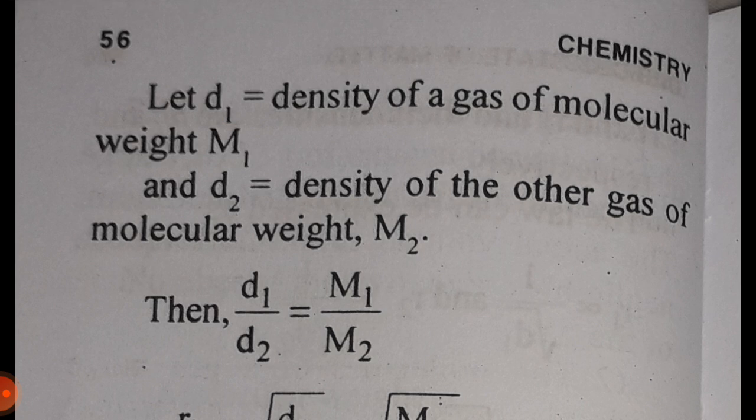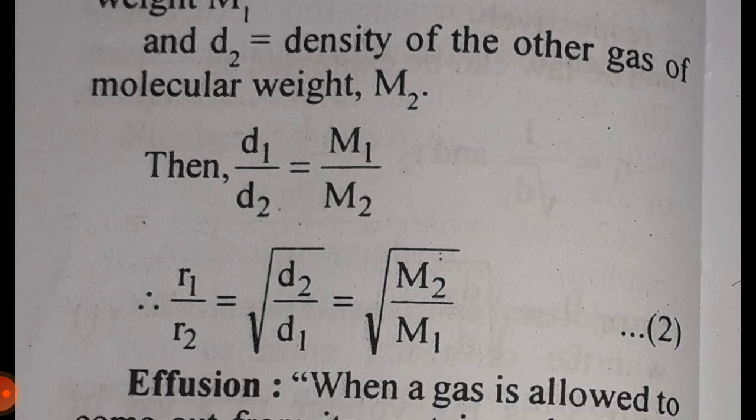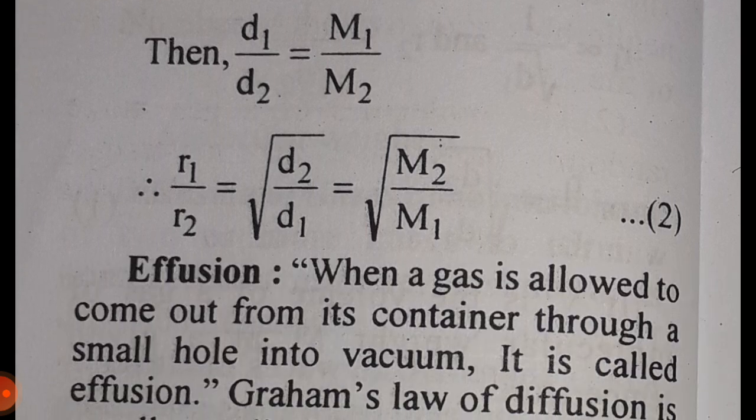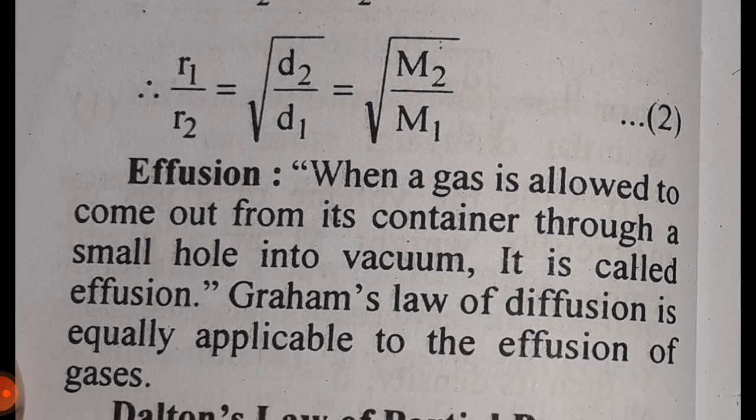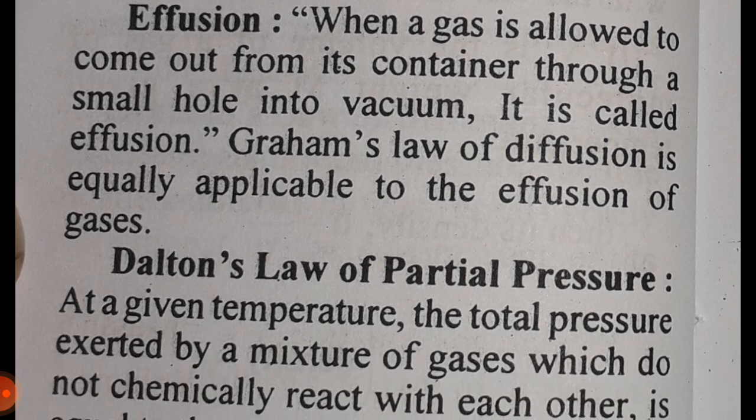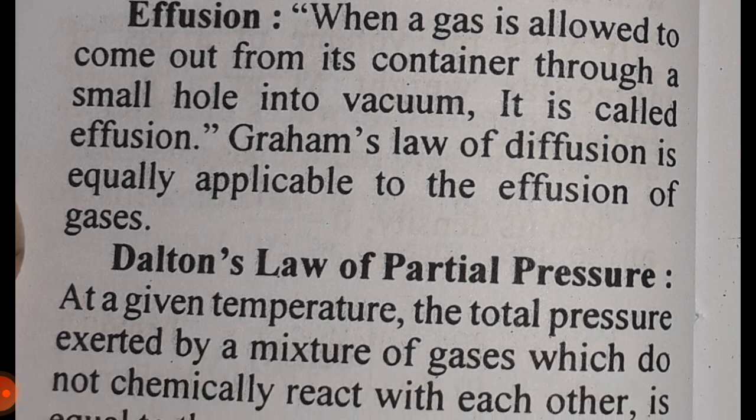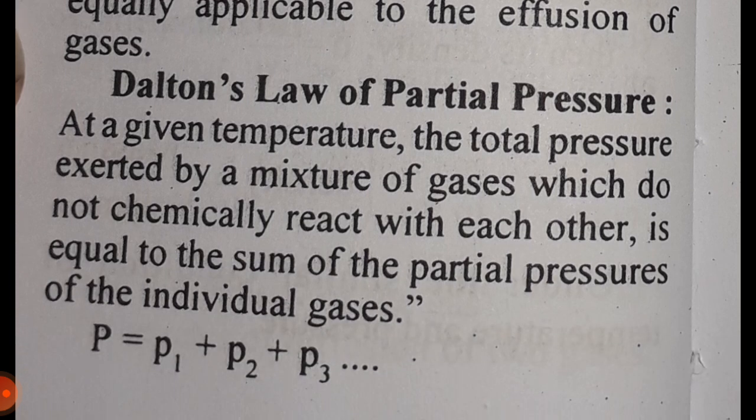Density is equal to mass upon volume under similar conditions of temperature and pressure. Let d1 be the density of a gas of molecular weight m1 and d2 the density of the other gas of molecular weight m2. Then d1 upon d2 is equal to m1 upon m2. R1 upon R2 is equal to square root of d2 upon d1, which is equal to square root of m2 upon m1. Effusion. When a gas is allowed to come out from its container through a small hole into vacuum, it is called effusion. Graham's law of diffusion is equally applicable to the effusion of gases.